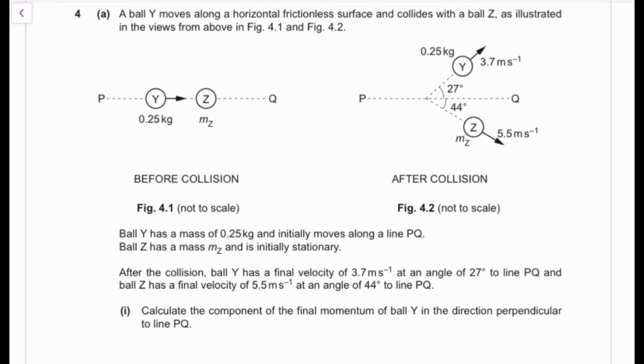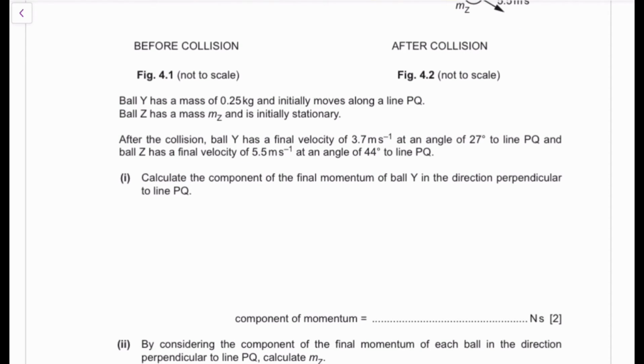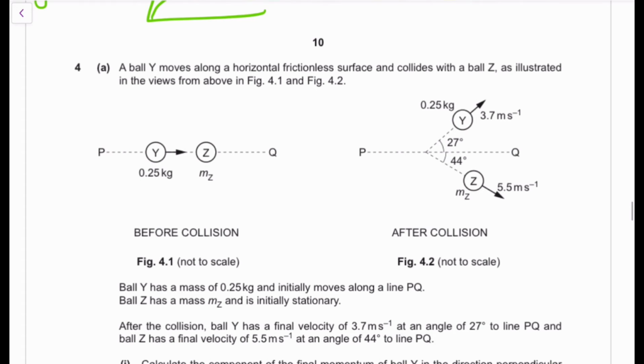But basically the point is, if you hit one ball, it's going to travel in a certain direction. But you can hit balls, then they travel in two opposite directions. So if one ball hits the other, then they travel in two opposite directions. With the situation happening here, we have Y, we have Z, they hit, they split. Then we can find the component of the final momentum in a direction perpendicular to PQ. So we want to find the direction perpendicular to PQ, which is this particular direction.